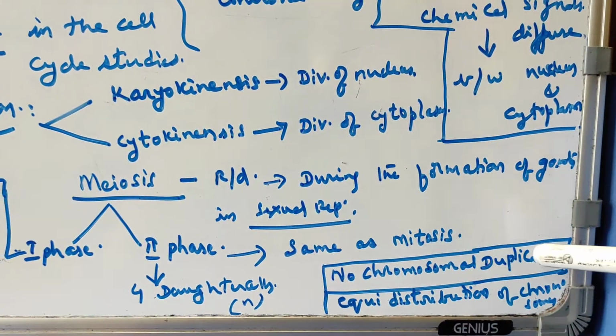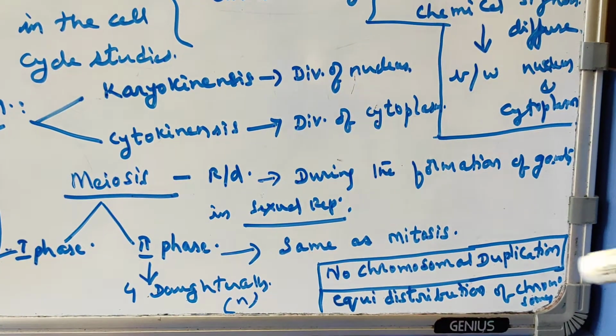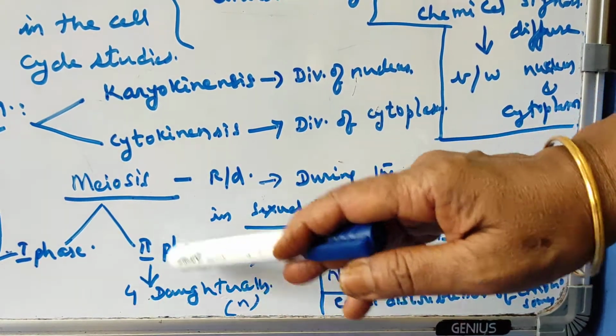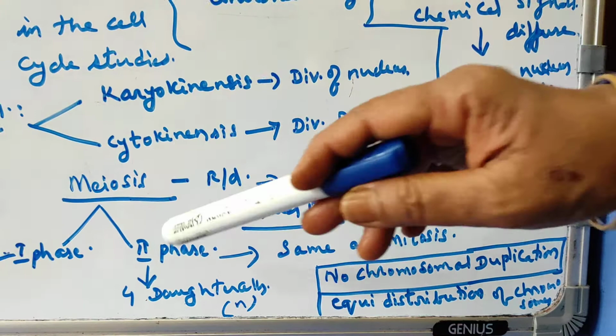So chromosomal duplication will not be there, and equidistribution of chromosomes will be there, because the chromosomes should be equally distributed to all the four daughter cells. So this will be done at the end of meiosis.